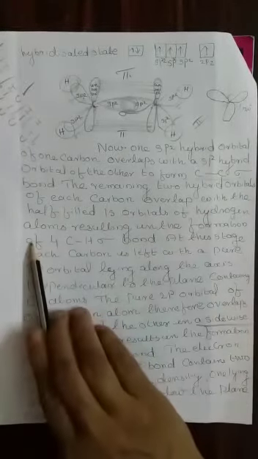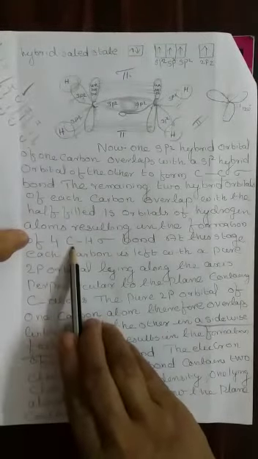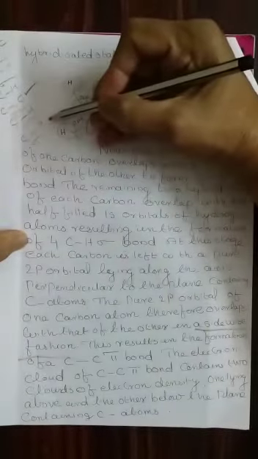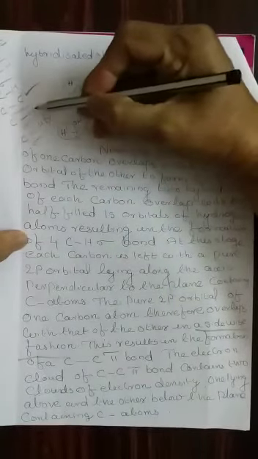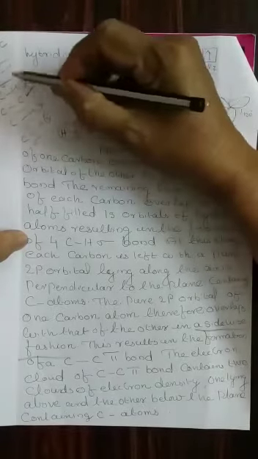The remaining two hybrid orbitals of each carbon atom overlap with the half-filled 1s orbitals of the hydrogen atoms, resulting in the formation of 4 carbon-hydrogen sigma bonds, that is carbon-hydrogen 1, 2, 3, 4. These are the 4 carbon-hydrogen sigma bonds.